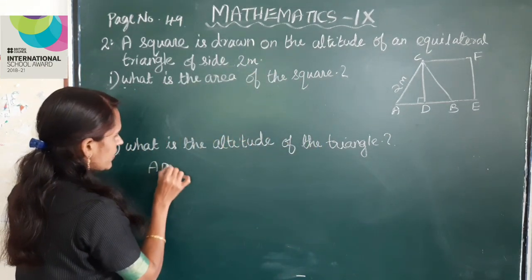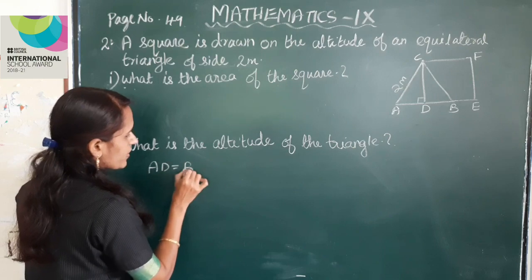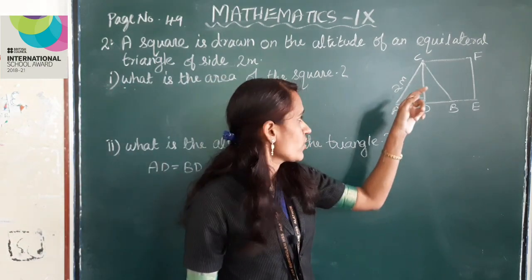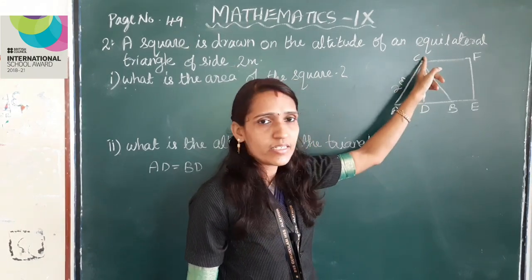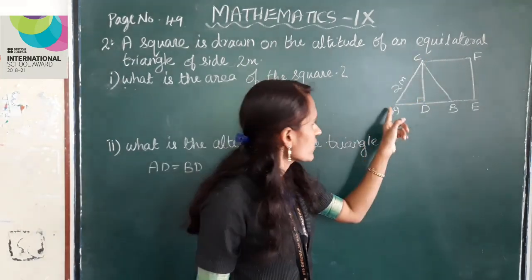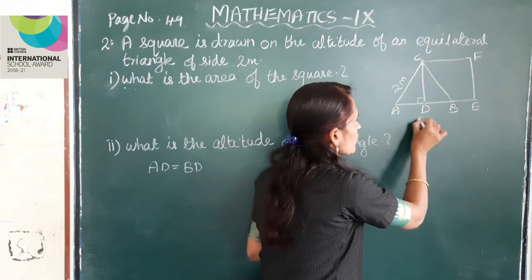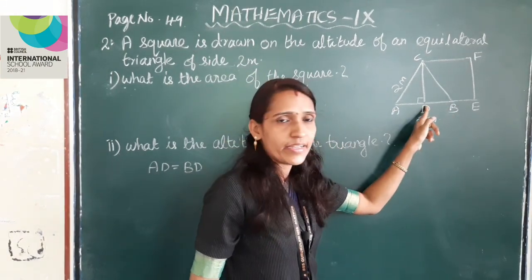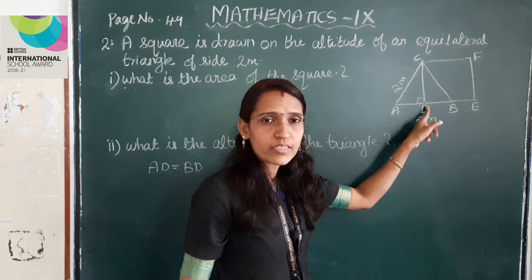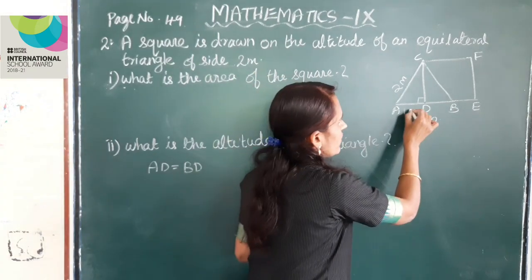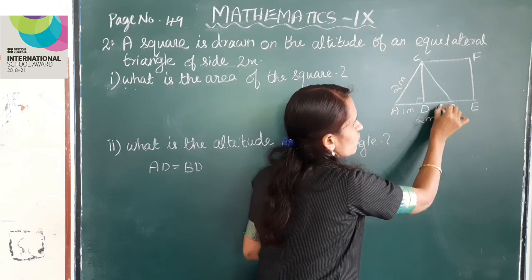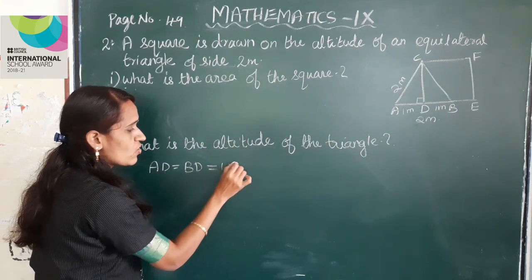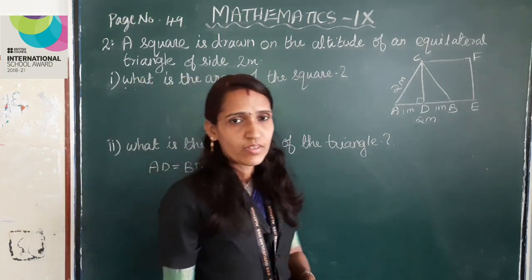So AD is equal to BD. Right? Here one side of an equilateral triangle is 2 meter. So here AB is also 2 meter. Here AD and BD are equal. So it divided into 1 meter and 1 meter. So AD is equal to BD is equal to 1 meter. Right?